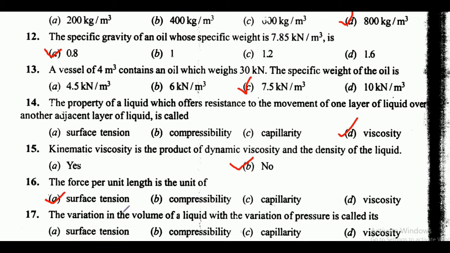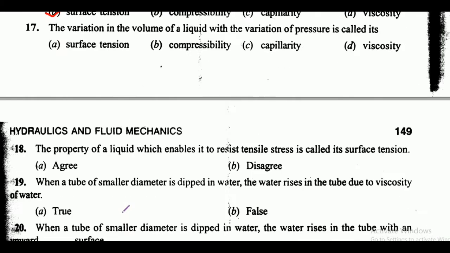Okay. Next is the variation in the volume of a liquid with the variation of pressure is called its surface tension, compressibility, capillarity or viscosity. So here friends, correct answer is option B, that is compressibility.